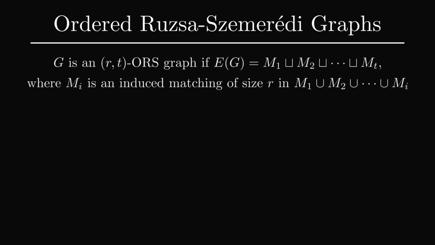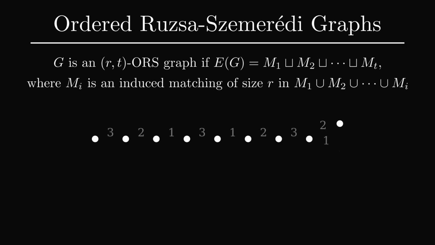We now define a variant of RS graphs introduced by Behnezhad and Ghaffari in the context of dynamic matching. We'll call a graph an (r, t) ORS graph if, as before, its edge set can be partitioned into t matchings, each of size r. But now we will only require that the ith matching, M_i, is an induced matching in the graph that is the union of the first i matchings. Note that this is a weaker condition than before, so any RS graph is also an ORS graph.